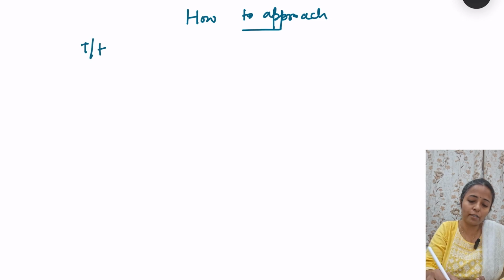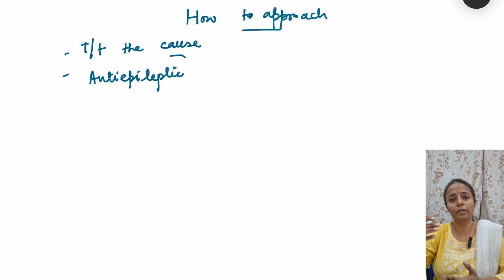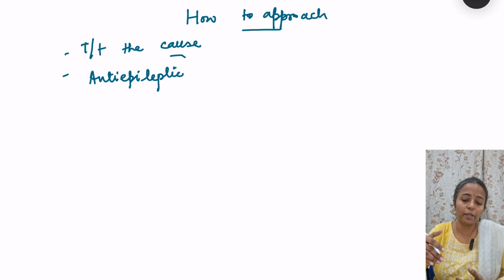Fine. Now, how to approach treatment? Simple, we will just summarize in 2 minutes. First is to treat the cause. If there is a metabolic cause, if there is a focal cause, you have to treat the cause. Otherwise, add an anti-epileptic drug. First, you add an anti-epileptic drug and monitor the dose. Slowly, you have to increase it to see what is the therapeutic level.